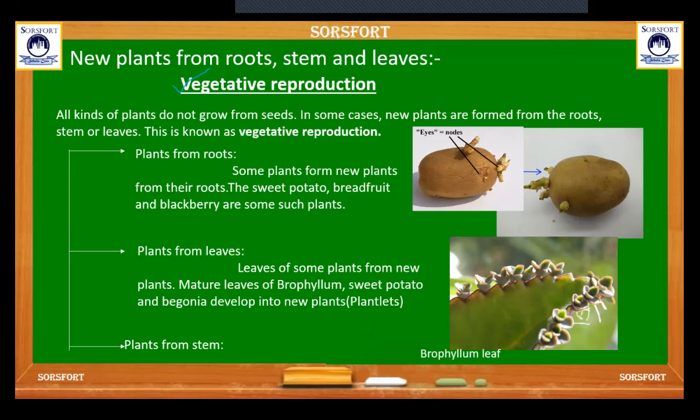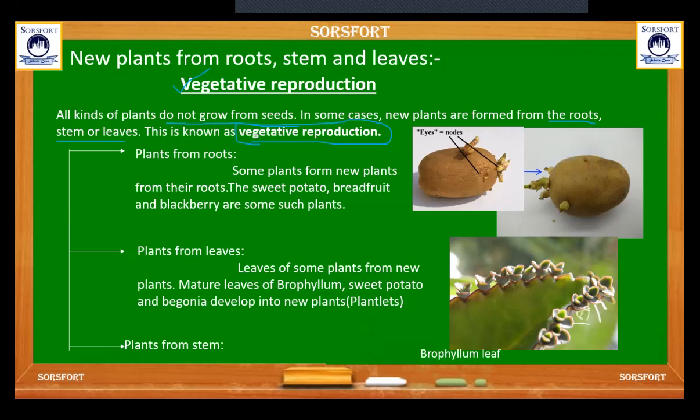Not all kinds of plants grow from seeds. In some cases, new plants are formed from the roots, leaves, and stem. This is known as vegetative reproduction because they are grown from the vegetative part of the plants.